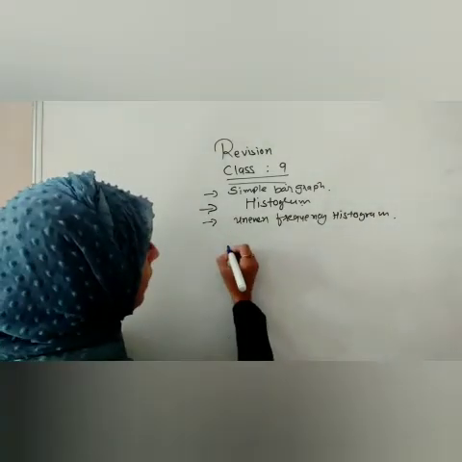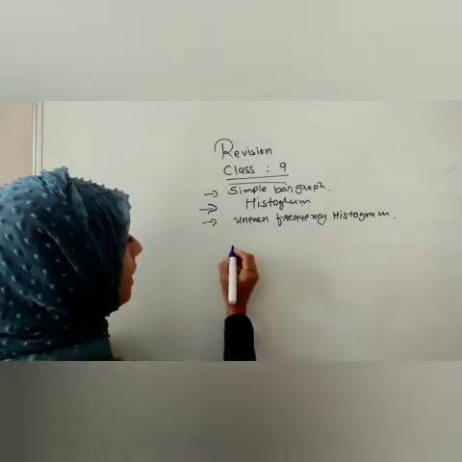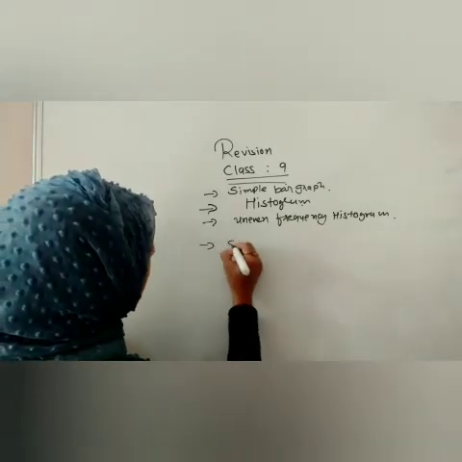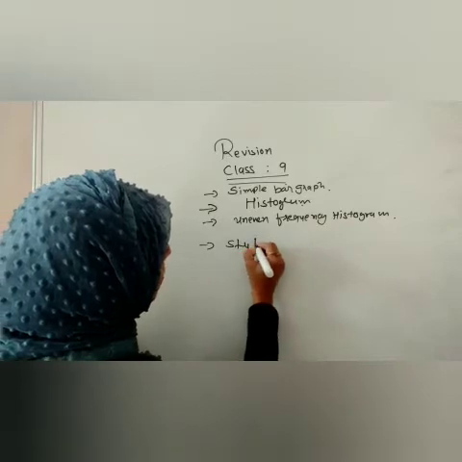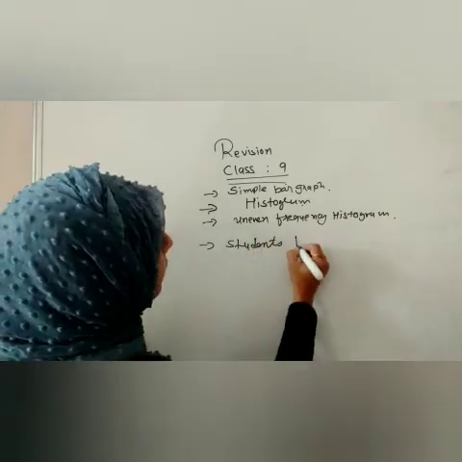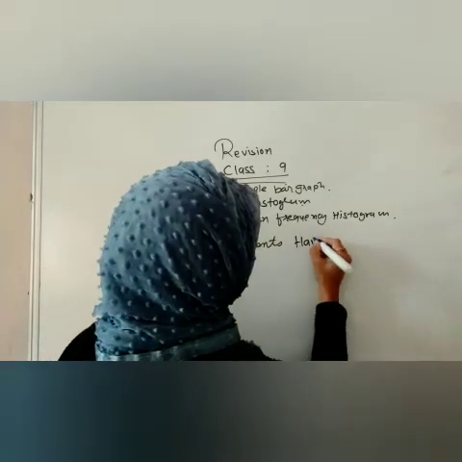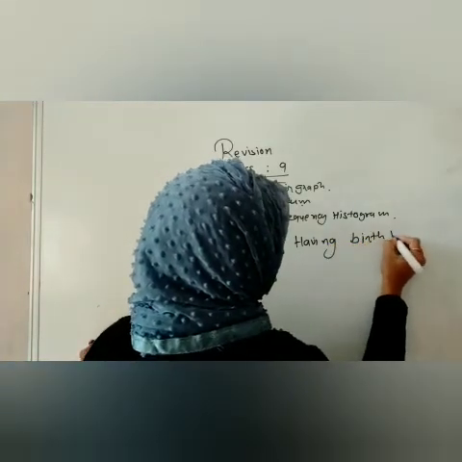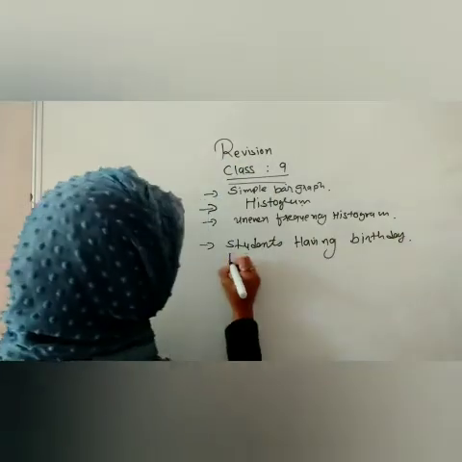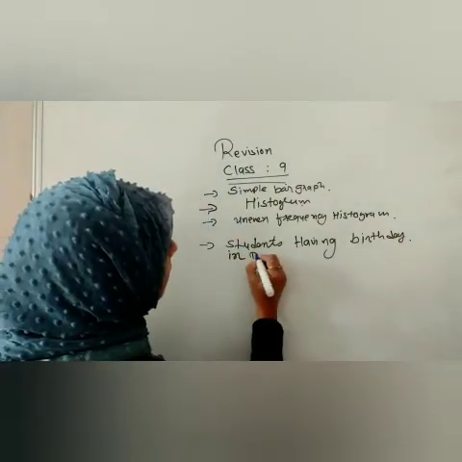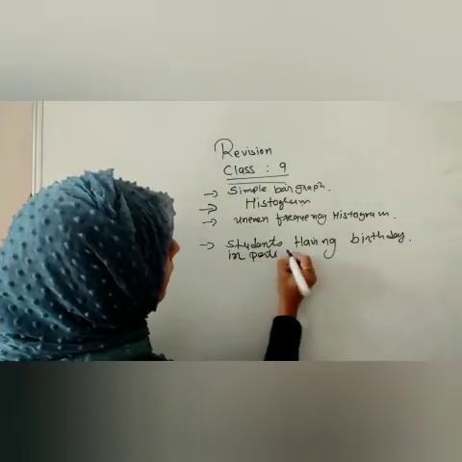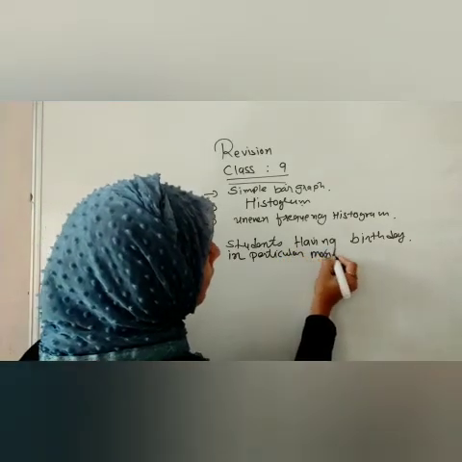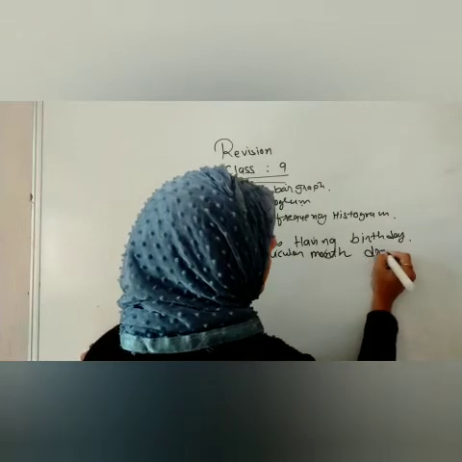Suppose they have given you some data about the students having a birthday in a particular month. Draw the histogram.